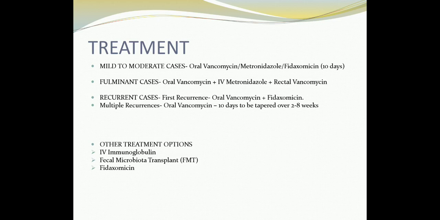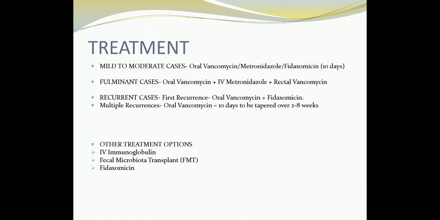Fecal microbiota transplant has also been successfully employed, where the gut flora is replenished with feces from a screened healthy donor. Fidaxomicin is generally preferred for hypervirulent strains, as I mentioned earlier, and also used in cases of relapse.